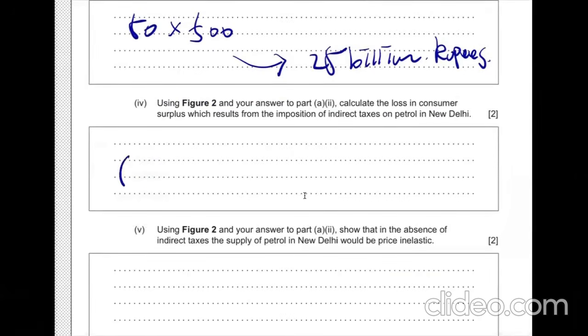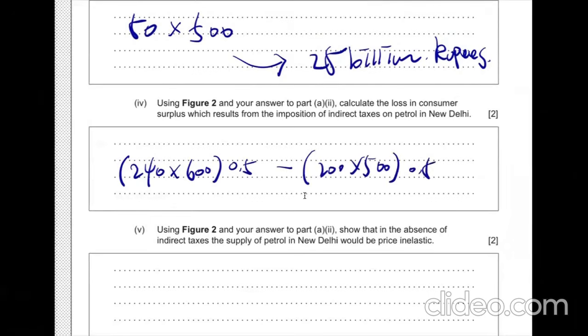This one is without tax: 240, 600, triangle, halving, minus with tax: 200, 500, and then 0.5, halving. And then it's going to be 72,000 from this one minus 50,000. So it's going to be 22.